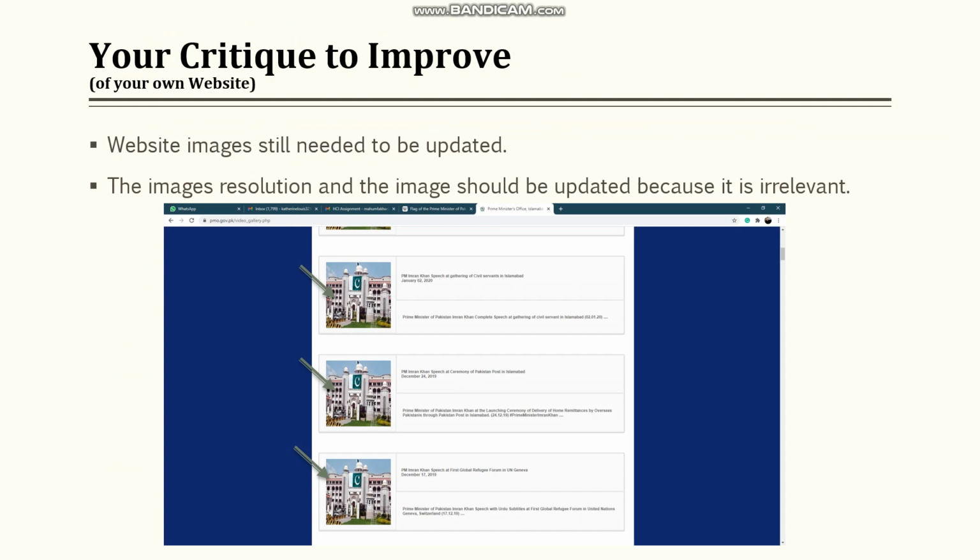When we critique my own website to improve it, the website images still need to be updated in some places. The images' resolution should be improved, and some images are irrelevant. So in future I will update them.